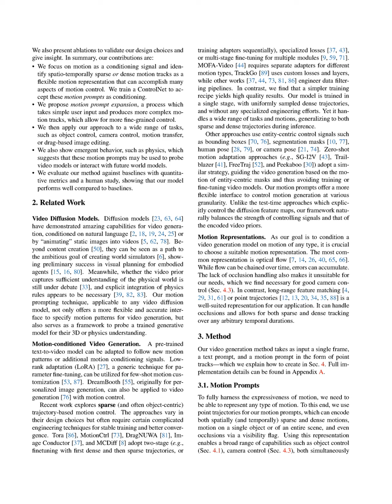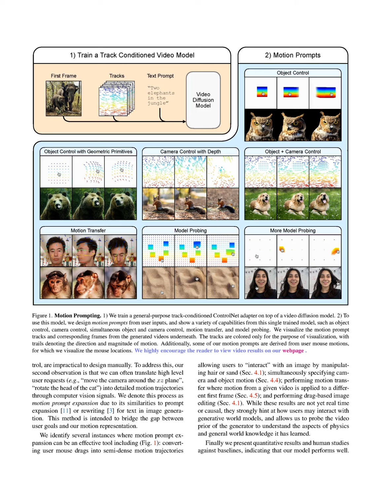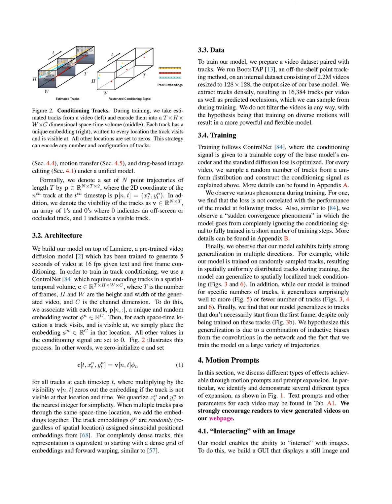Our method functions by integrating motion prompts into a pre-trained video diffusion model, specifically Lumiere, through a control net architecture. The training process begins with preparing a dataset of videos paired with point trajectories, which are extracted using the BootsTAP tracking method. Each video is represented by a set of point trajectories, denoted as P in R^(n×T×2), where n is the number of tracks and T is the length of each track.